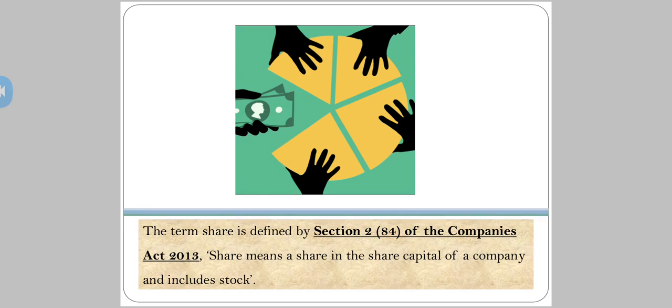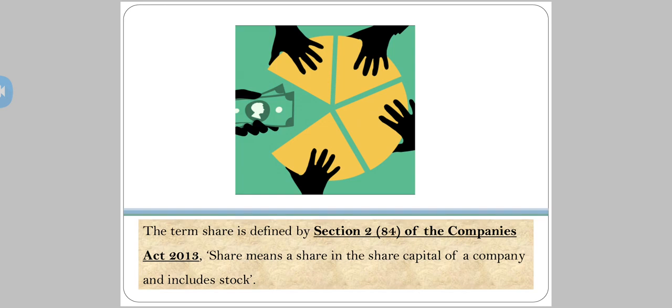Let's divide it into two. Share means a share in the share capital of a company. Now see here in the above picture. The example we just saw, the 1 lakh rupees which I am going to raise through issue of shares, is known as share capital. So now what is this share? My part, my 20,000 is my share.